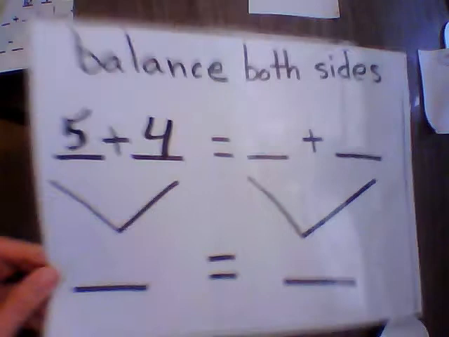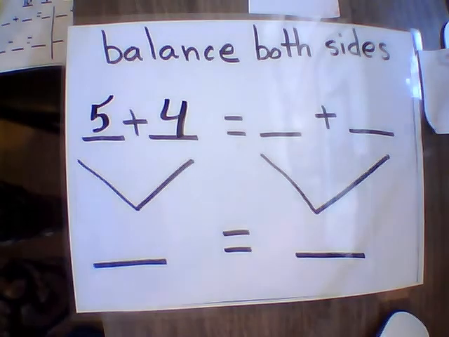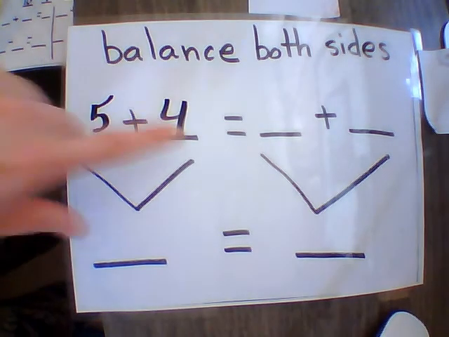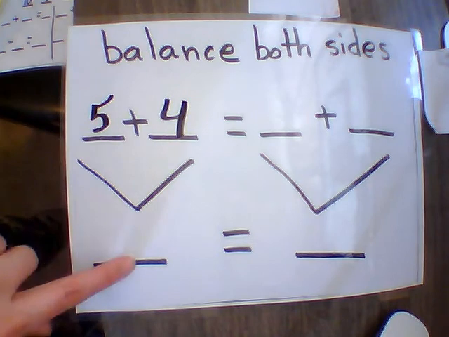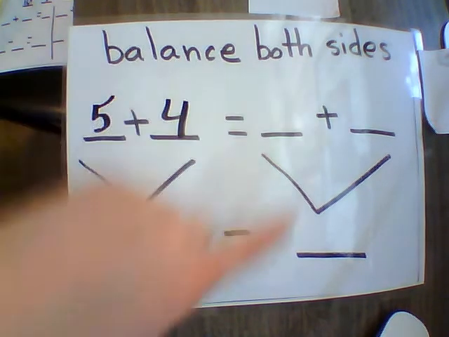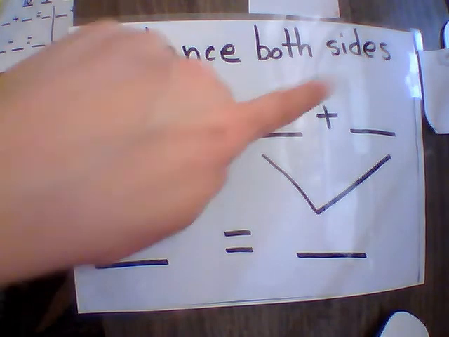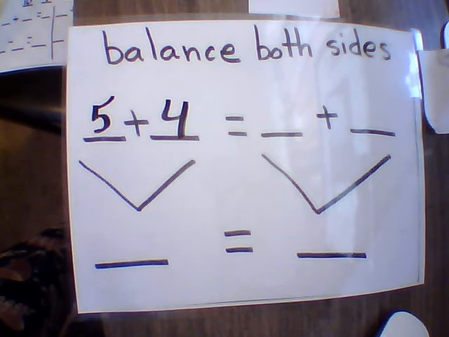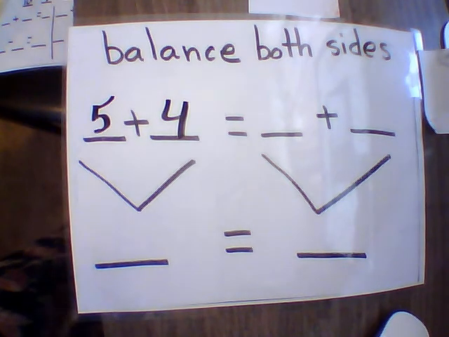Okay, moving on to balance both sides. So what you're going to do is you're going to figure out what 5 plus 4 equals, write that, and then write another fact that will equal the same amount. Do that now. Pause the video. Go.